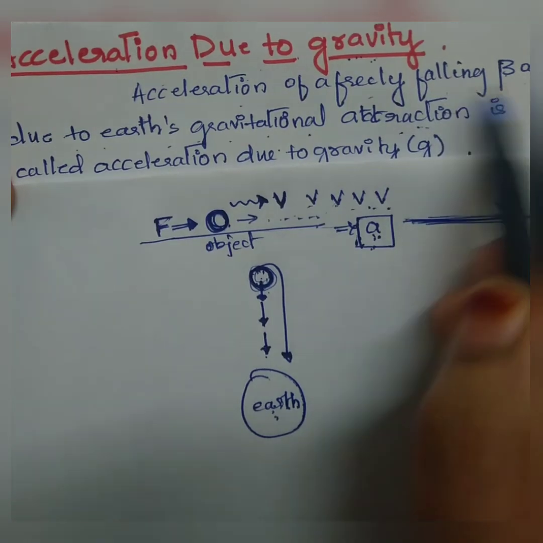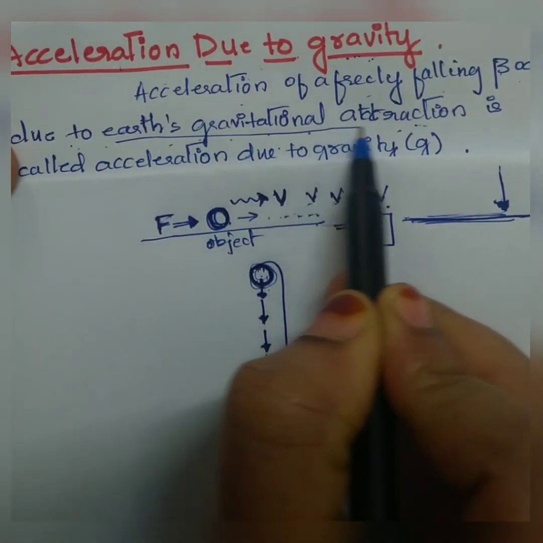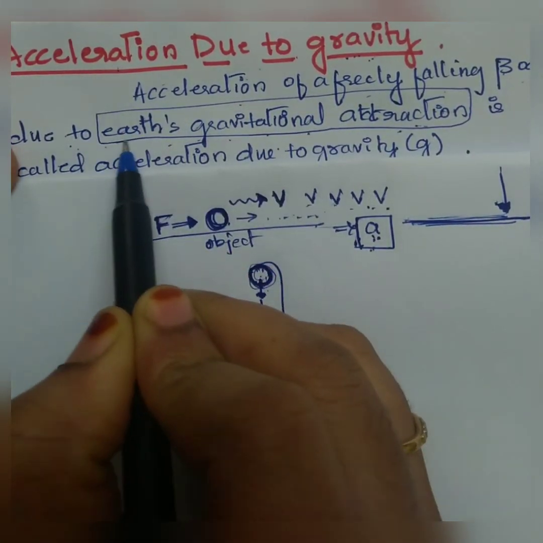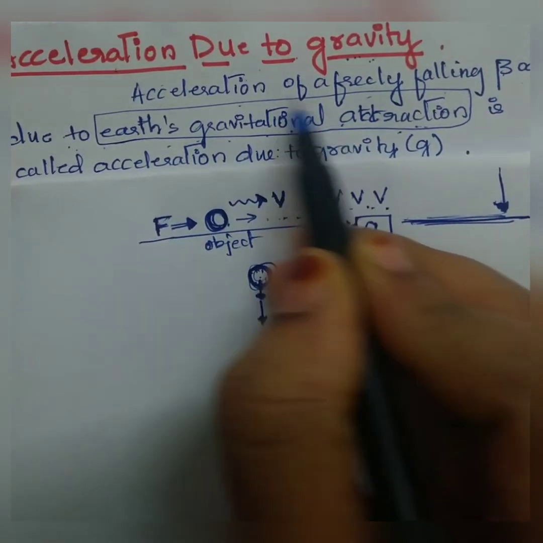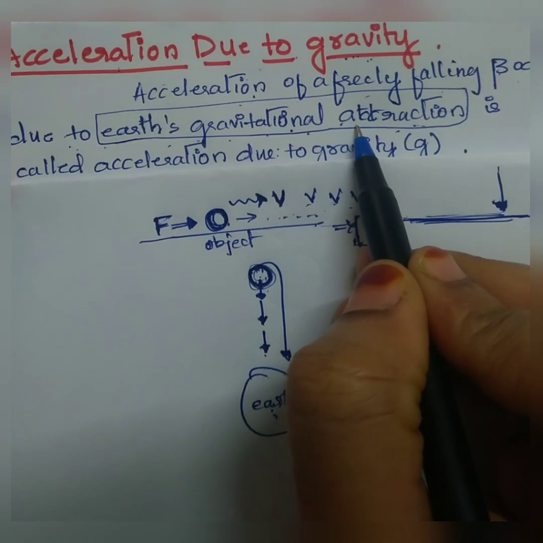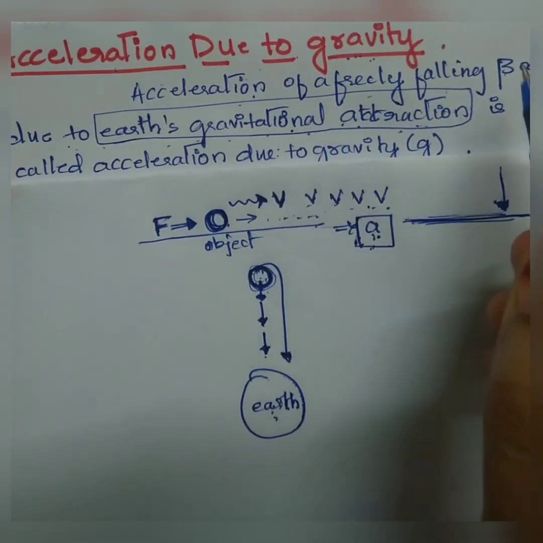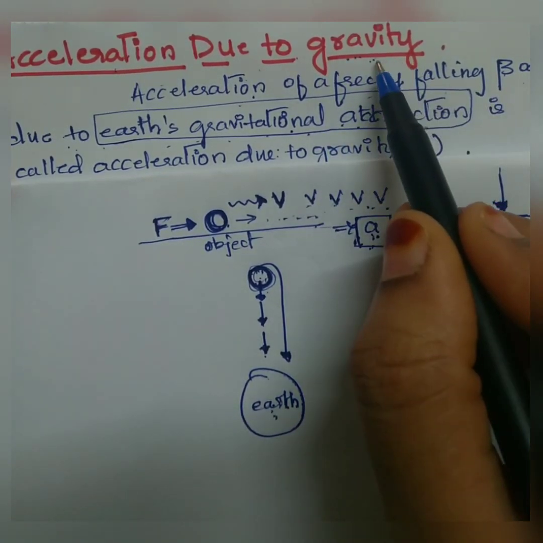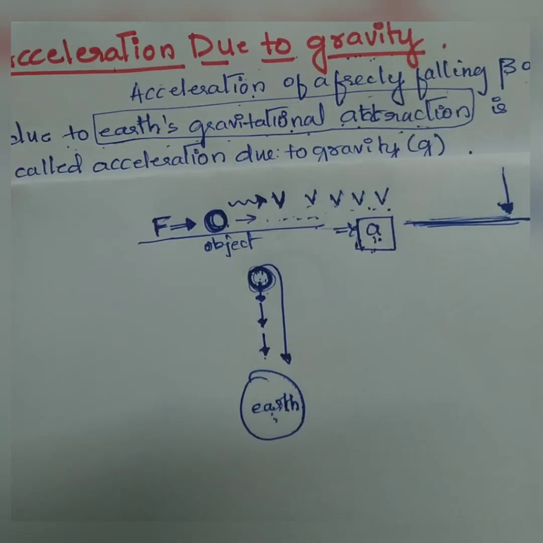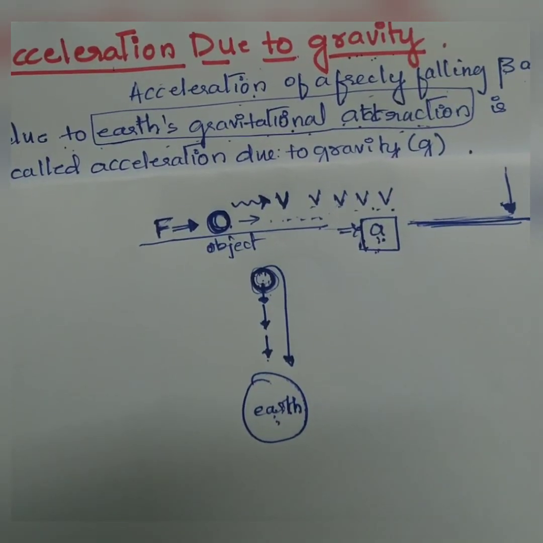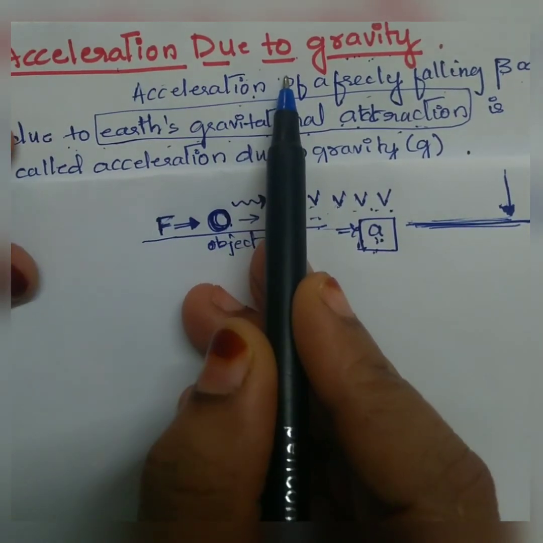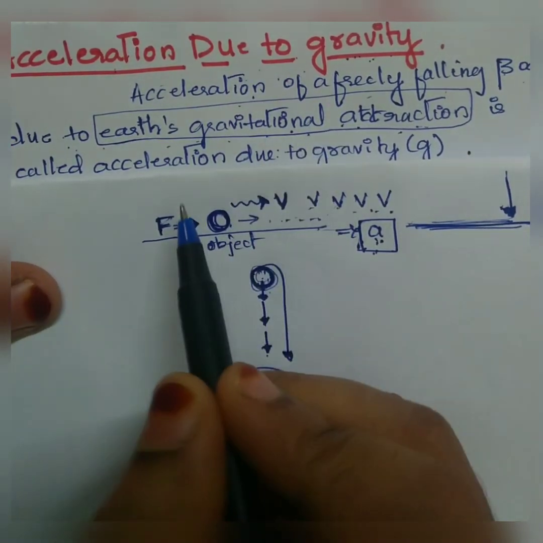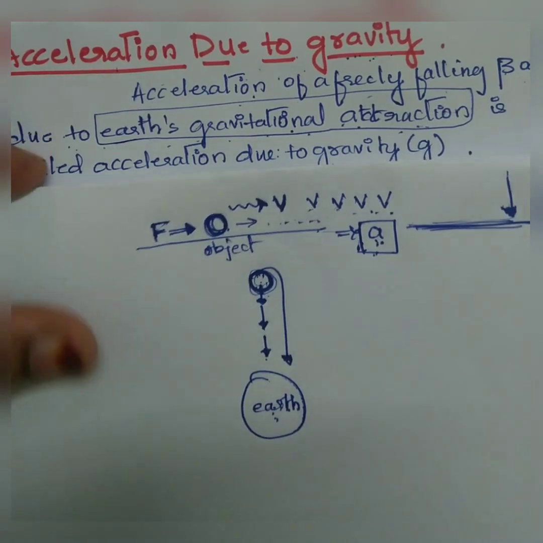Acceleration of a freely falling body due to Earth's gravitational attraction. The Earth is providing a certain amount of attractive force towards that object. Because of that, the object is accelerating, and that acceleration is known as acceleration due to gravity. After understanding what acceleration due to gravity is, it is necessary to understand the relationship between mass and weight.